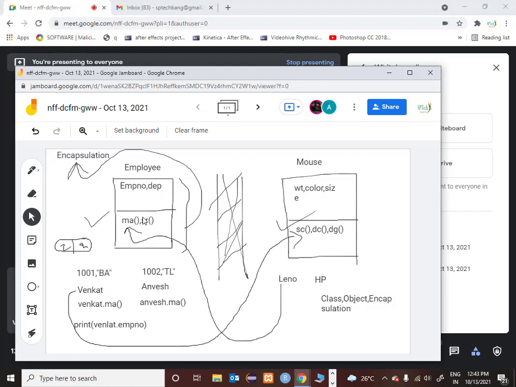Have you not bound the properties here? Employee number and department were properties, mark attendance and send report were functionalities. You are binding them together within a small capsule or a template, whatever you call. This binding is called encapsulation.